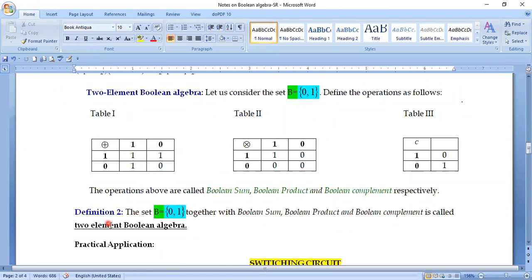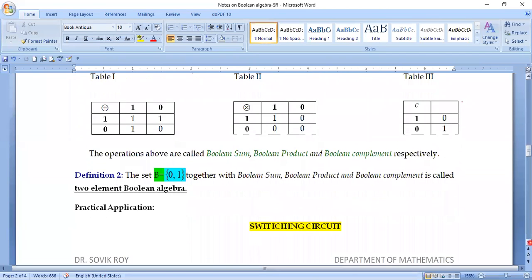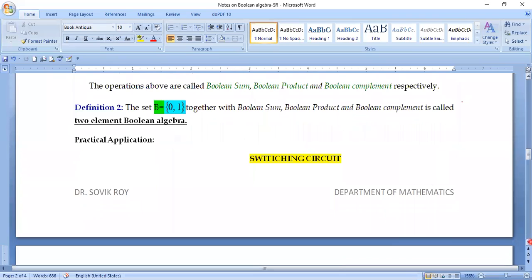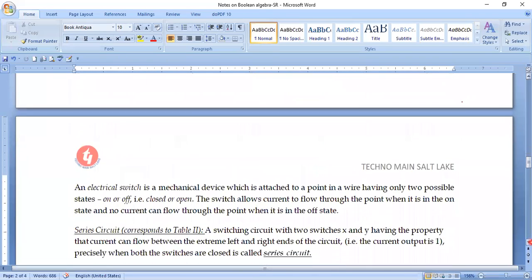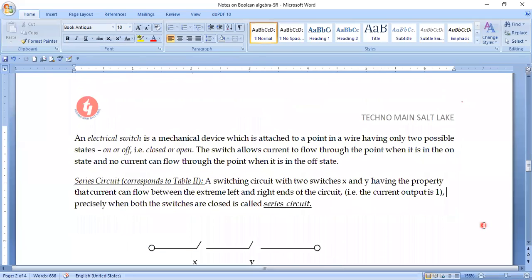actually a Boolean algebra. And since in the set there are two elements, it is called two element Boolean algebra. What is important is its practical application, which you can find in the switching circuit. You know that an electrical switch is a mechanical device, isn't it? And it is attached to a point, as it is shown over here. And we want the current to flow from here to here in this part.